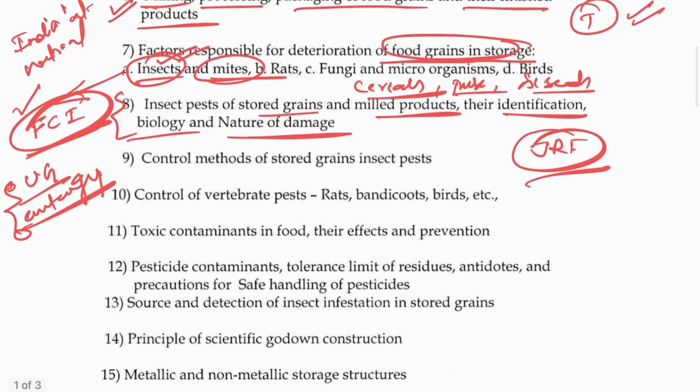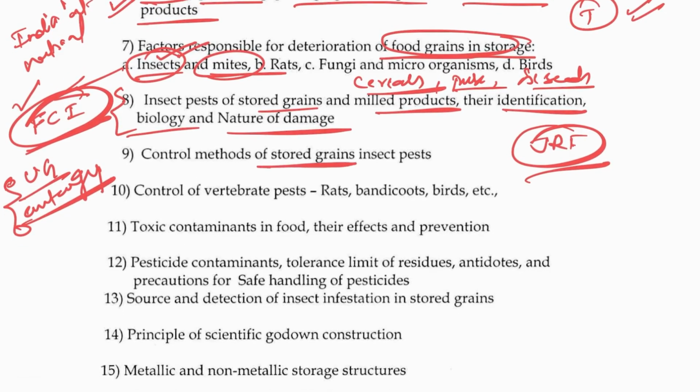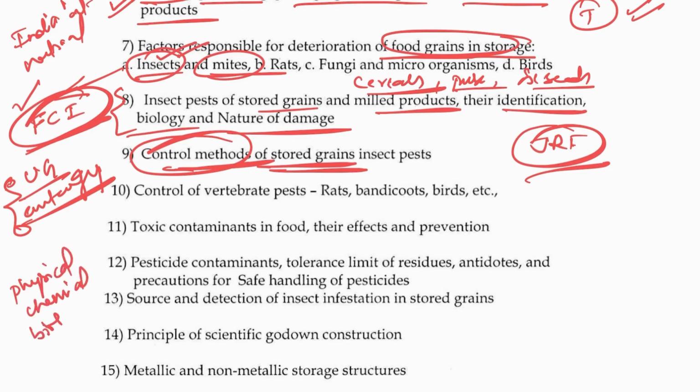Control methods, again, these things you will get in the same one book, entomology. So you can depend on the handbook of entomology also. Again, for stored grain control methods, they may expect physical method, chemical method, biological method. There are so many methods now. So physical, again, the irradiation technique or the traditional techniques, or for chemical, what are the agents.